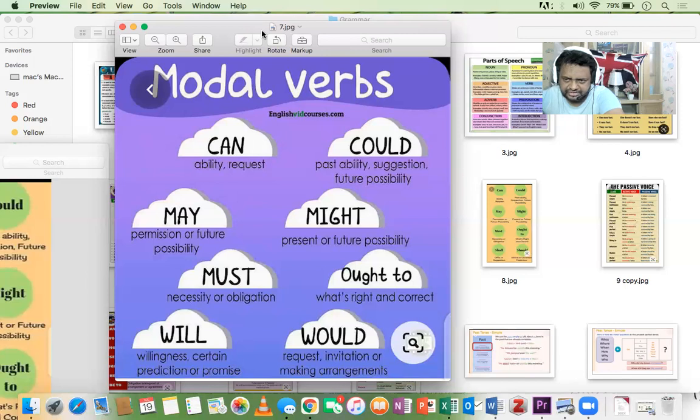And then obviously certain prediction. With probability, it is kind of 50-50 or a bit more than 50. But when we talk about will, it is certain prediction. There is no probability. So when you say it could rain, there are chances it could not. When you say it may rain, it may not. It might rain, it might not. But when you say it will rain, it means it will. It's like certain prediction. You are 100% sure that it will rain.